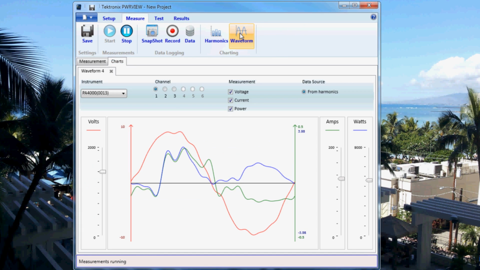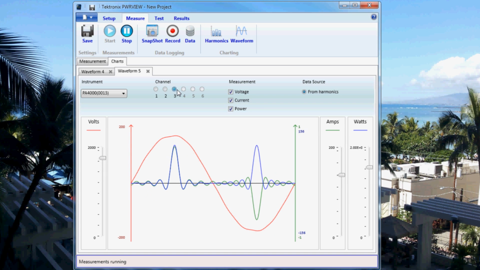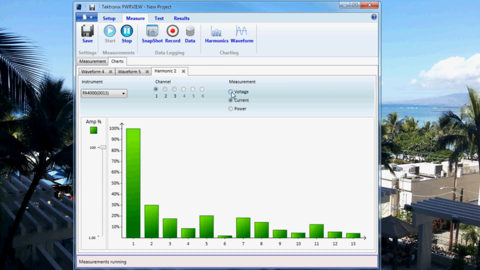We can view the waveform by selecting the waveform button and select whichever channel you want to view. Harmonics can also be viewed in a bar graph.